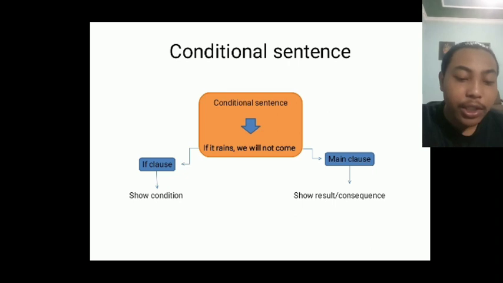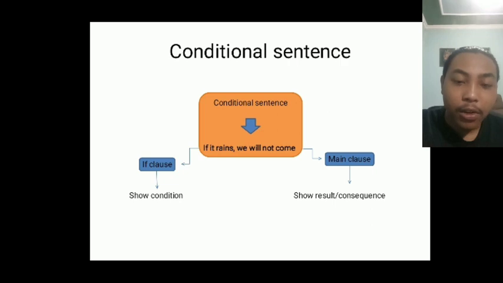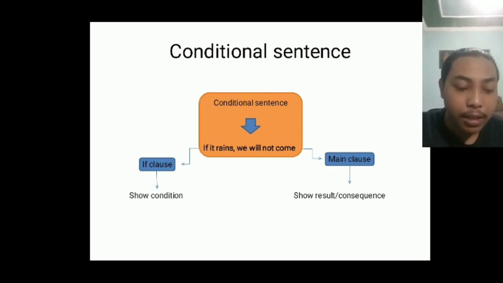So the next is conditional sentence. If you look at the example, if it rains, we will not come. So what is the dependent and independent clause in this sentence? As you can see, the if clause is always a dependent clause, because it cannot stand alone, and the if clause itself shows the condition of the sentence.